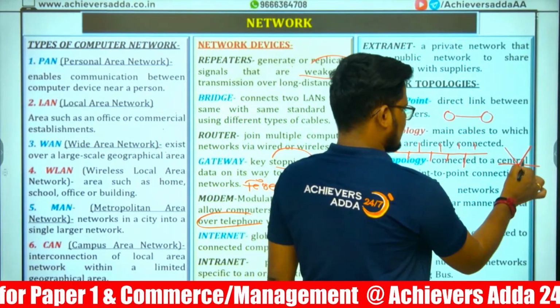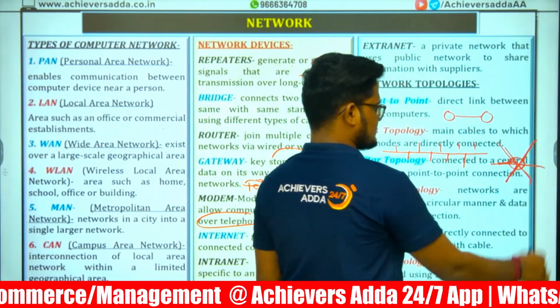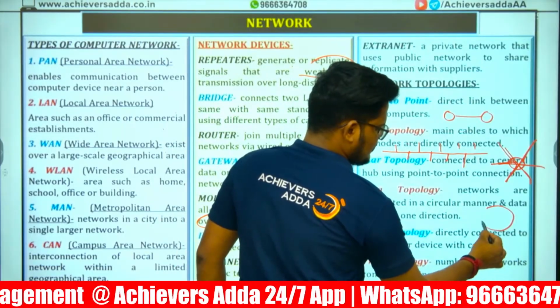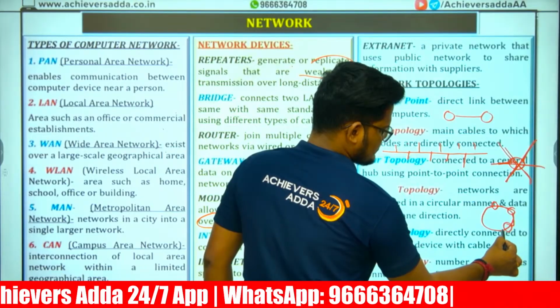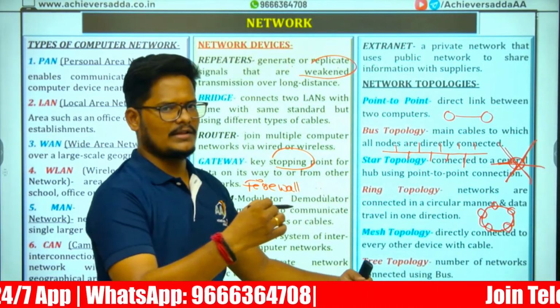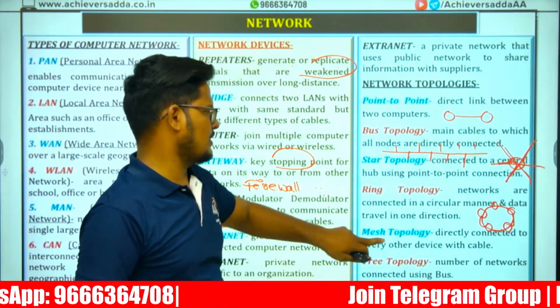There is one central point, and all the computers are connected to it like a star. Ring topology means one computer is connected to another. This computer is connected to this, and this is connected to this. Like that, one is connected to another. Everybody has two connections, one from the right side and one from the left side, in a circular manner.